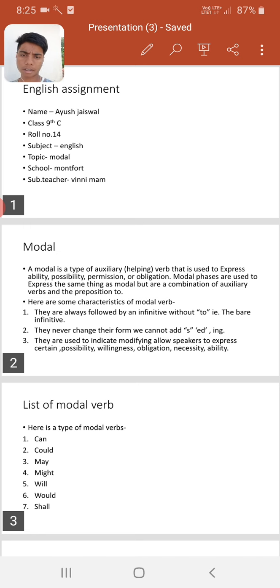Here are some characteristics of modal verbs. First, they are always followed by an infinitive without "to", i.e., the bare infinitive. Second, they never change their form. We cannot add s, ed, or ing. Third, they are used to indicate modifying, allowing the speaker to express certain possibility, willingness, obligation, necessity, and ability.